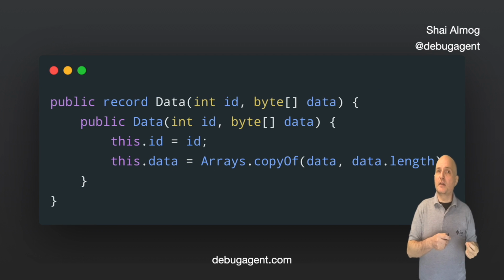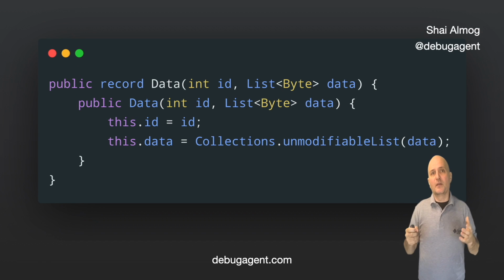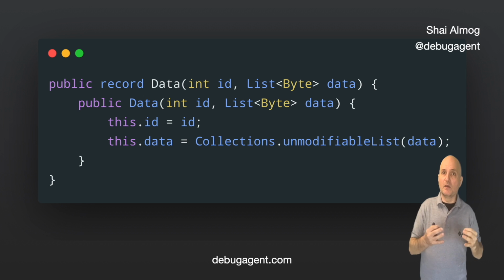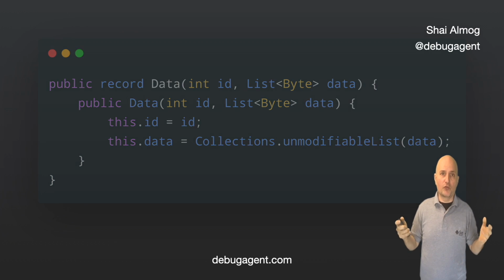We can redefine the constructor from the record using this syntax. We can copy the values to the local variable, and so modifications will remain in place. The data can still be modified, but it will be local. This won't work for every object type, but if we can store immutable objects like strings or collections, which can be wrapped in an unmodifiable version, then we can do something like this. This isn't as efficient as a primitive byte array until we get Project Valhalla, but if you need true immutability, this is as close as we can get with records.